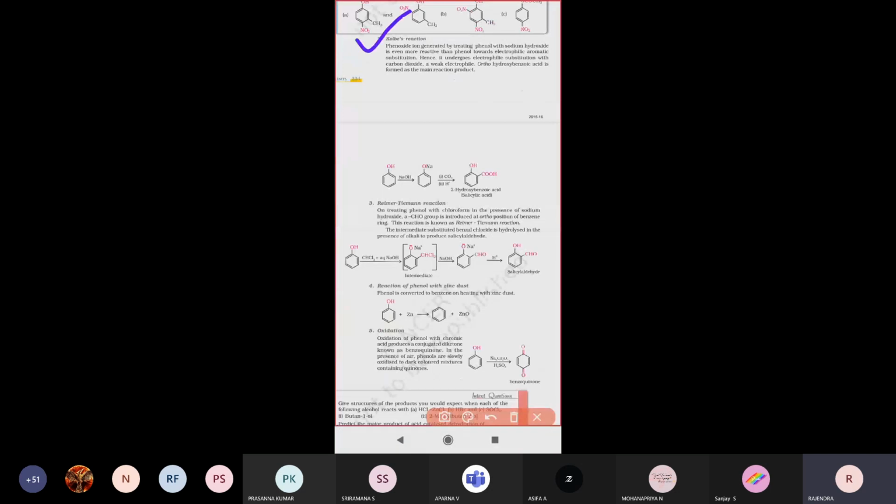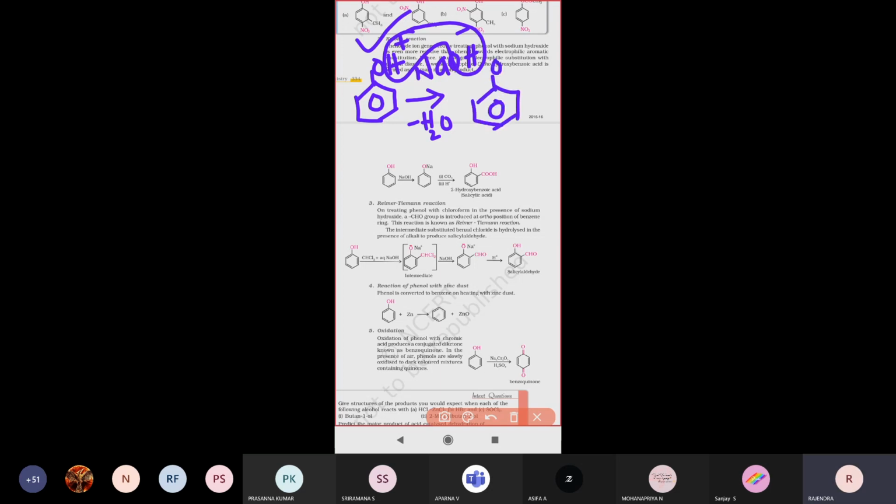Kolbe's reaction, what will happen? First, we take phenol. When phenol reacts with sodium hydroxide, NaOH, there is an H plus ion and an OH minus ion. The H plus and OH minus are eliminated, that means a water molecule is lost. The Na plus ion will be present there. Therefore, it forms sodium phenoxide, O minus and Na plus. Sodium phenoxide ion will be formed.